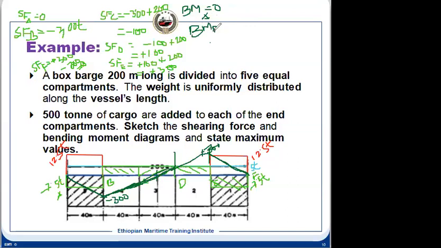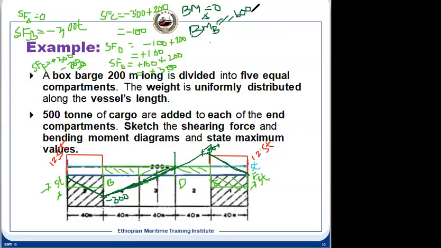So BMB, how much will it be? So the area under this triangle. This is minus 300, this is 40. It means minus 300 multiplied by 40 divided by 2, how much will it be? Minus 600. So at B, it will be minus 600.